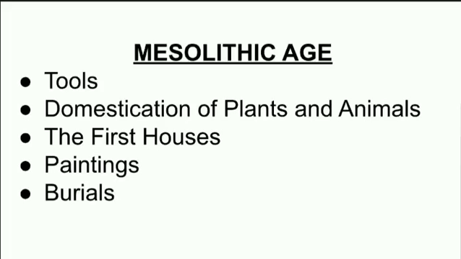Manki in Karnataka, Bagor in Rajasthan, Adamgarh in Madhya Pradesh, and so on. And also, how do we come to know that Mesolithic period is this? Because there are three types of sources we can get to know. That is the tools, the stone tools which they used, how it was different from the Paleolithic period.